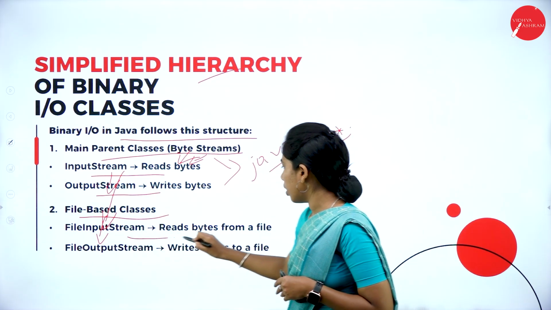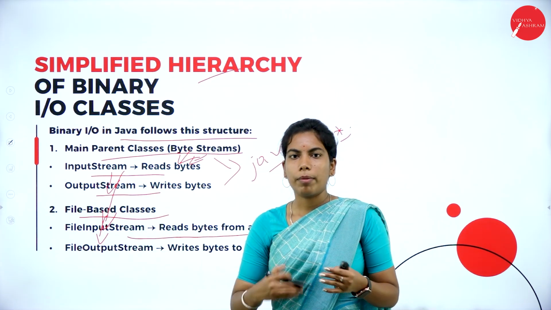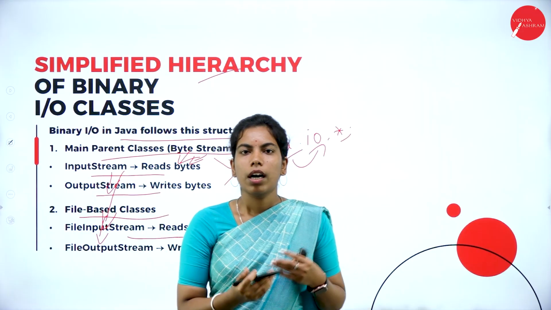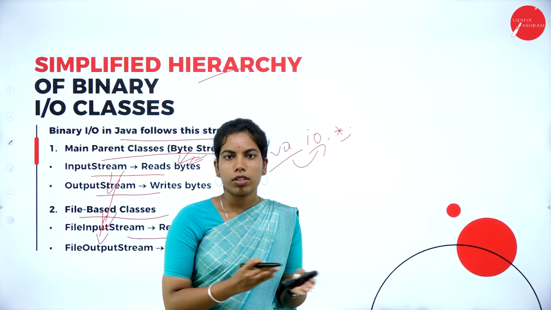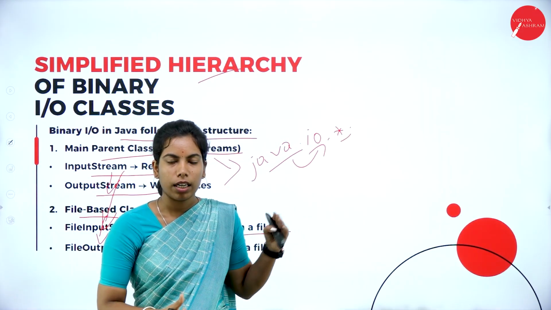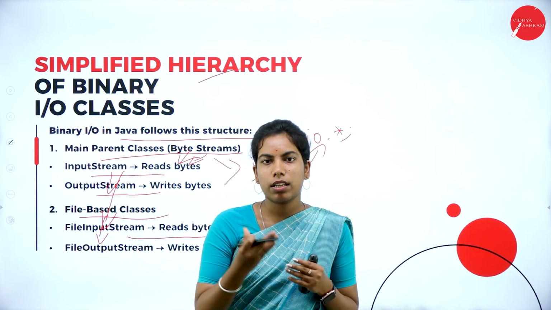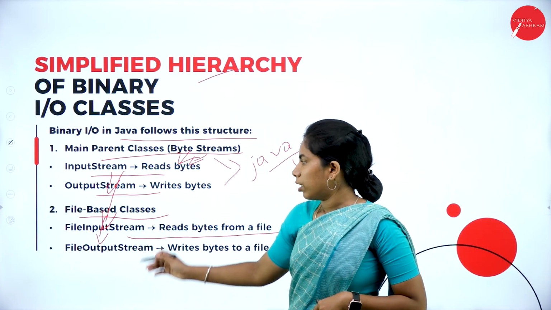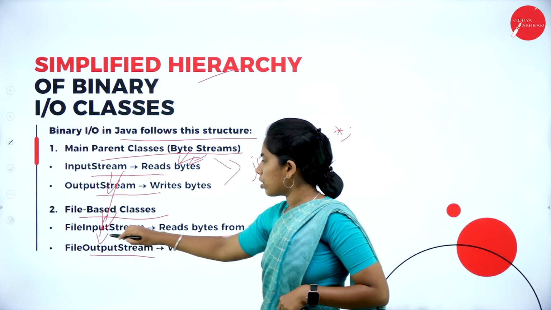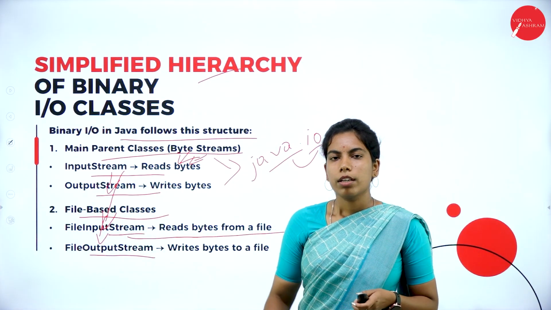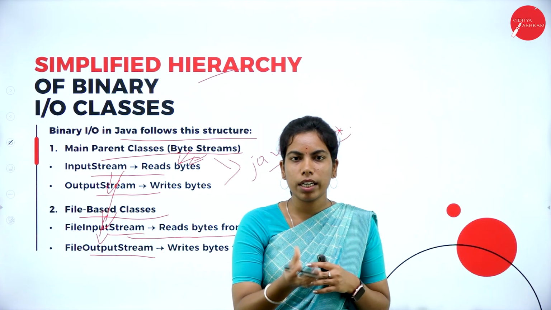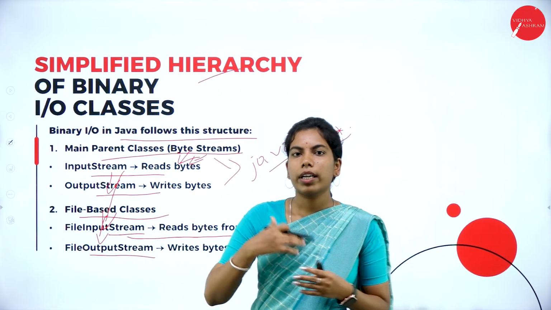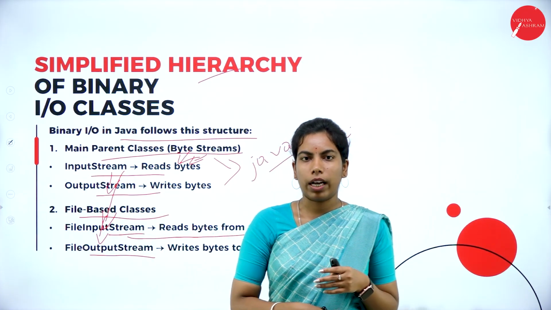Again, file output stream reads the data in the form of bytes. Bytes is nothing but bits of data, means zeros and ones, the binary format of the data. A file or text file contains audios, videos, images. It will have a bytes format that will be read by a file output stream and also file input stream. Input is how we can read that data, and output means how we can write the data to a file, right?